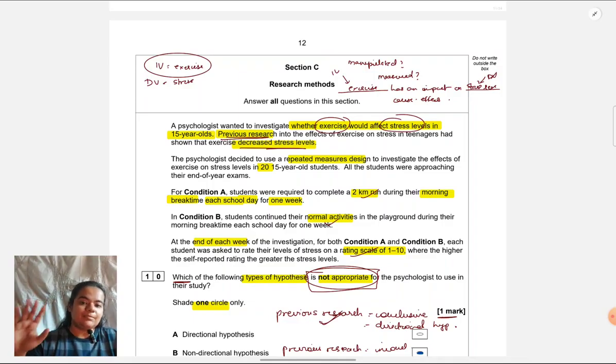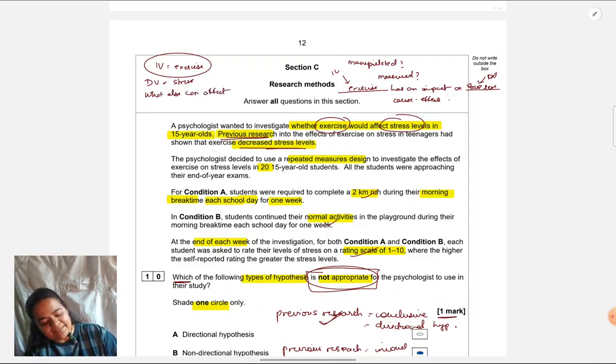What else can impact stress levels in a person? And because it is a participant variable, something else that can influence stress level from within the participant. So my question has to be, what else can affect stress besides exercise from within participants?